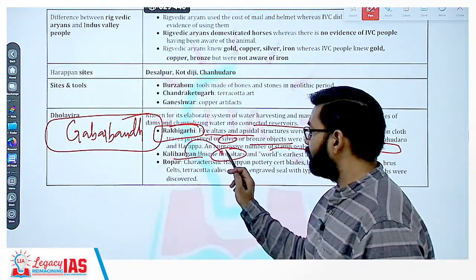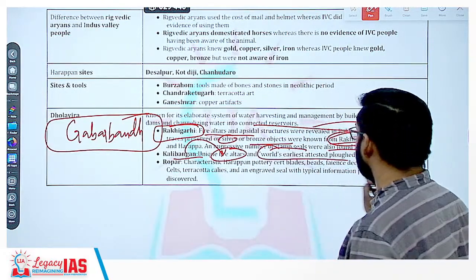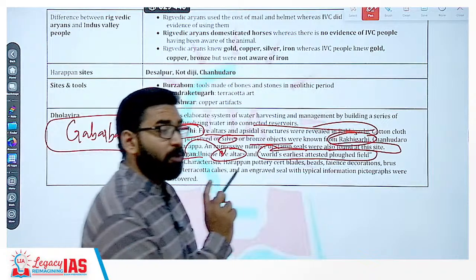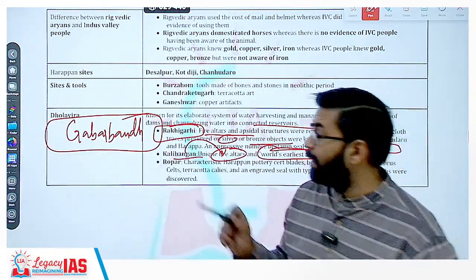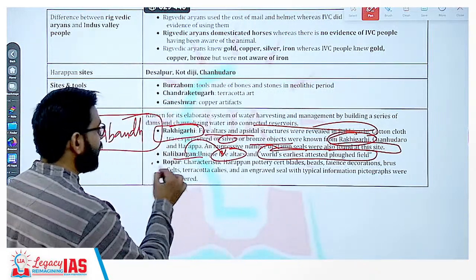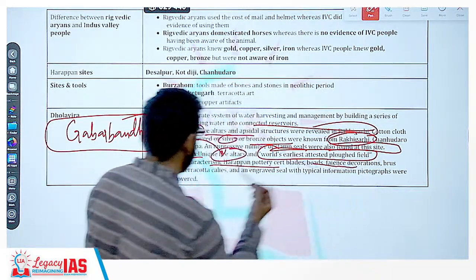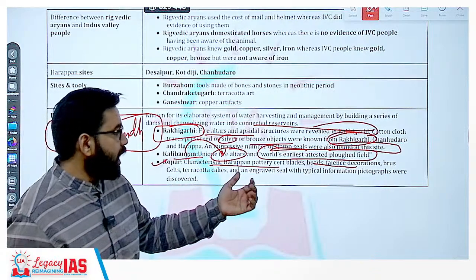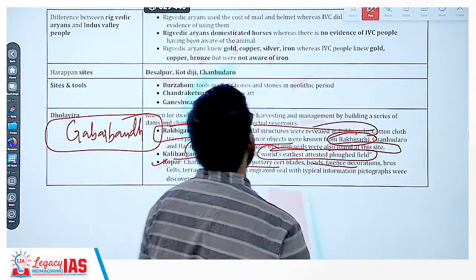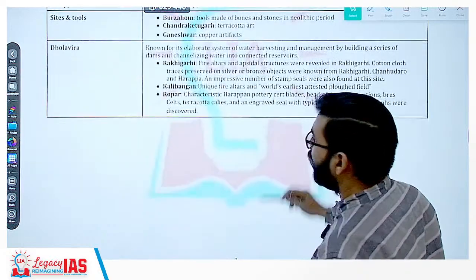So in Kalibangan, a unique type of fire altar was there, and the world's earliest attested plow field. The most important thing is that in the Kalibangan area, a plow field was found. Now, in the Ropar area, Harappan pottery, blades, beads, decorations, terracotta, and engraved seals are found. These things are discovered. This much is clear to all of you. So these questions were asked in your PYQ with respect to Harappan civilization.